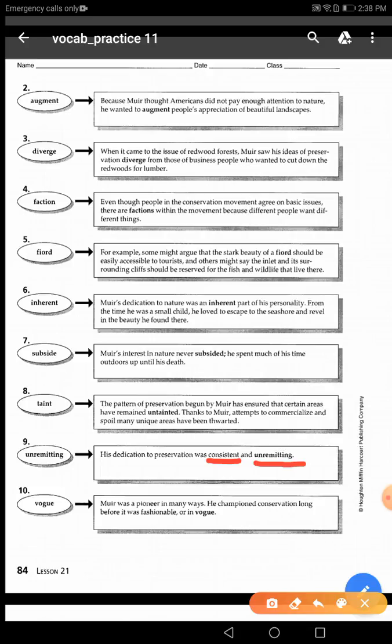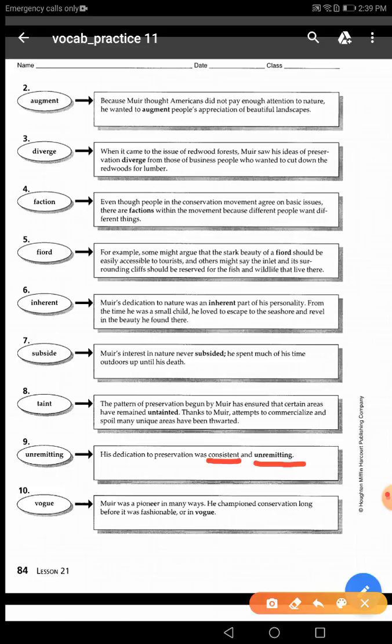The last word, read it please for just seconds, it doesn't need more. So I read it again. Okay, Mayer was a pioneer in many ways. He championed conservation long before it was fashionable or in vogue. So the meaning of the word vogue here, guys, I think that it's very clear here, which is fashionable. So the word vogue means fashion. So the answer is number 11. It's the last word in this lesson 11, the word vogue.